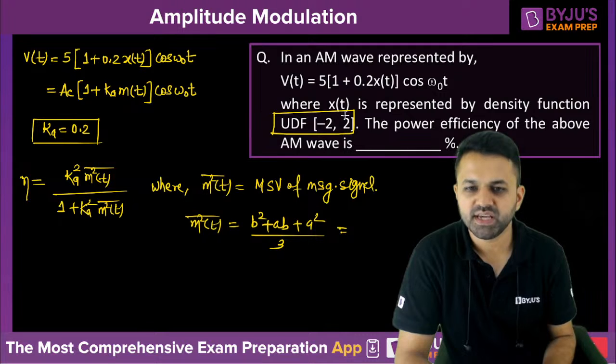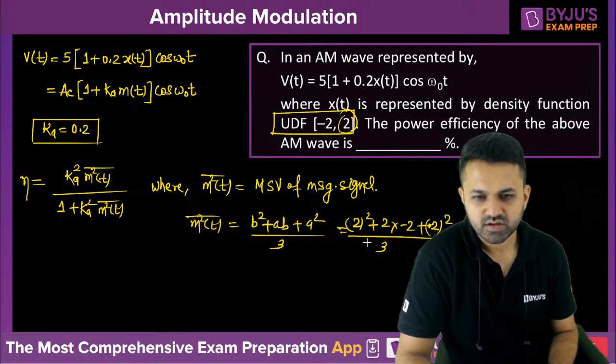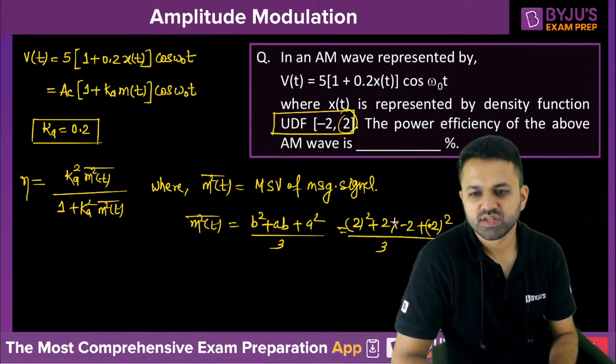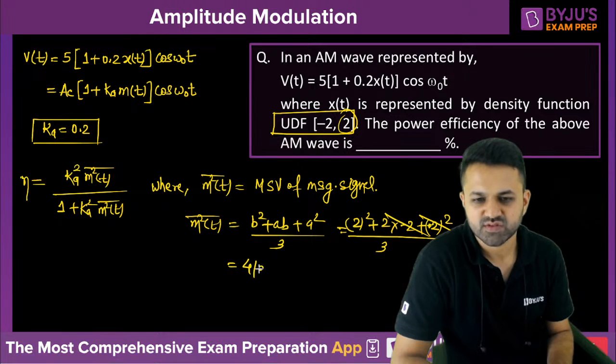What is the value of b? b is 2. So this is 2 square plus 2 into minus 2 plus minus 2 square. This is a, the value of a is minus 2, divided by 3. So this is minus 4, this is plus 4, it will get cancelled. So you will get the value as 4 by 3.